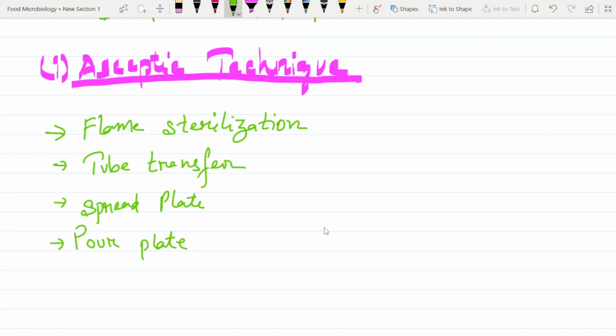So these are all the different methods. One more is streak plates.